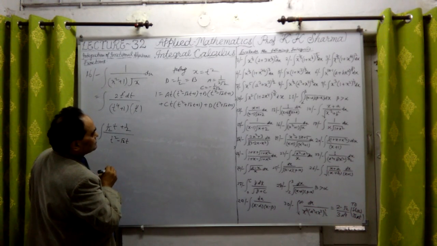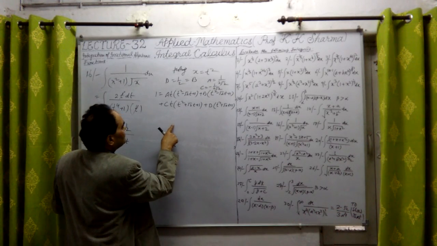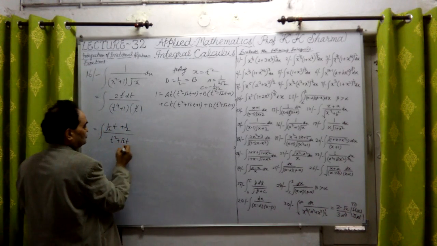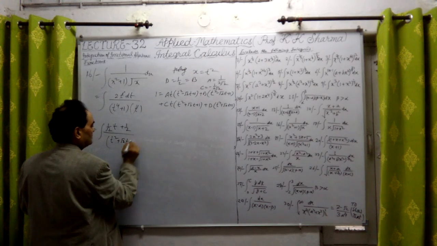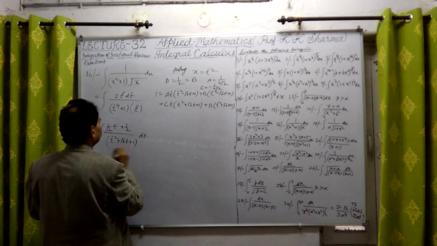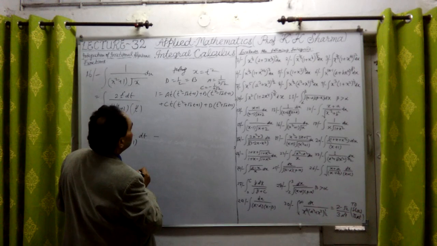Okay, it was I think plus root 2 into t. It was a is for t square minus root 2, it means plus root 2. It was plus root 2 into t plus 1. So plus 1 I have taken below this, and this is dt. Okay, and then b ct plus d.